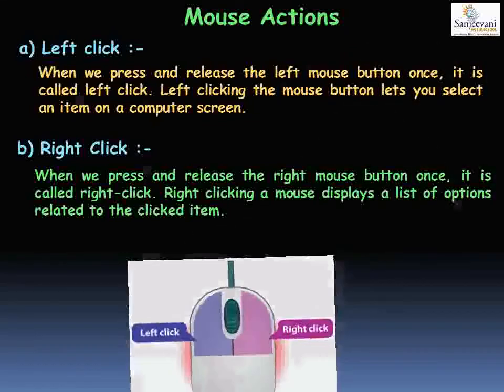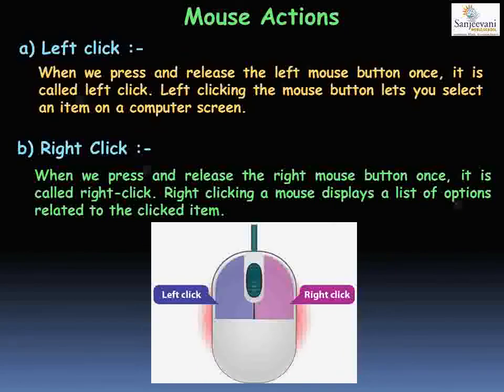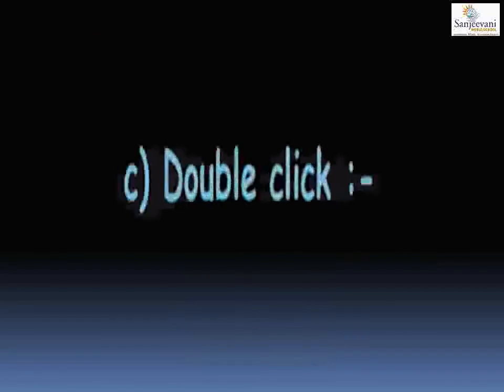In the image you can see a mouse which has a left button and a right button. Left click is on the left button to your left hand side and right click is on the right button to your right hand side. Is it clear? Left click and right click? Yes? Okay, good.